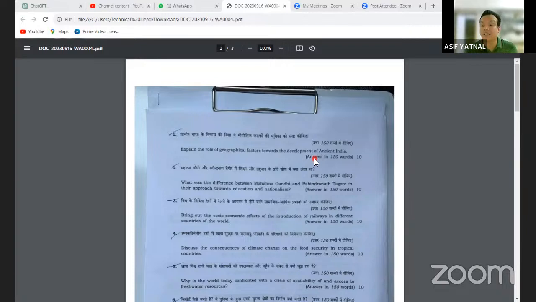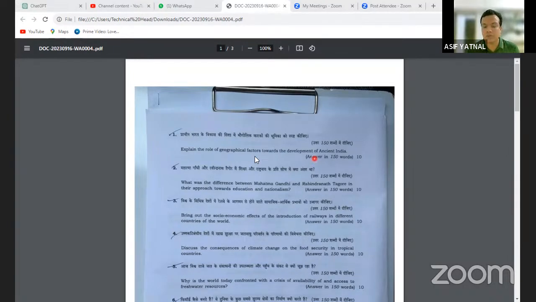The reason is geographical. Geographical reason में बहुत सारी चीजें कह सकते हैं, जैसे कि availability of iron in North India, that is also one of the important reasons for intensive agriculture. With intensive agriculture the Varna system started, and because of that the Brahman, Kshatriya, Vaishya system started. So in this way you have to interconnect and explain. So you can easily write 150 words.